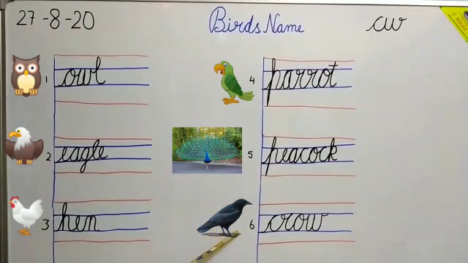Write down number 6. Which bird is this? Yes, crow. Write down CROW, crow. Students, you have to do this work in your EVS notebook with a beautiful handwriting and you have to learn all these spellings.